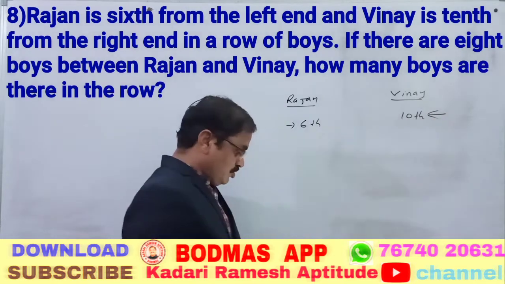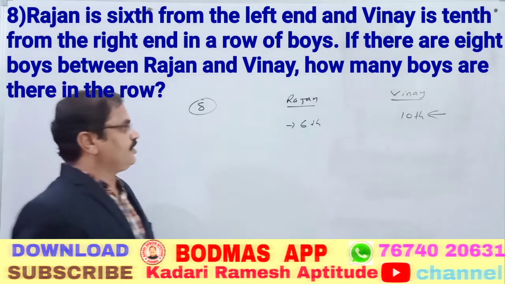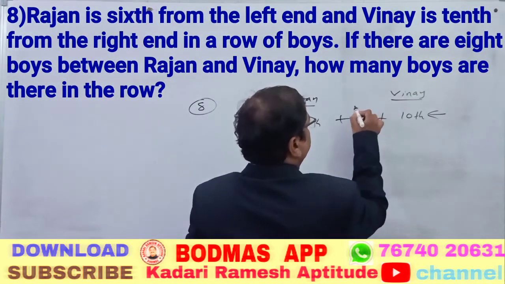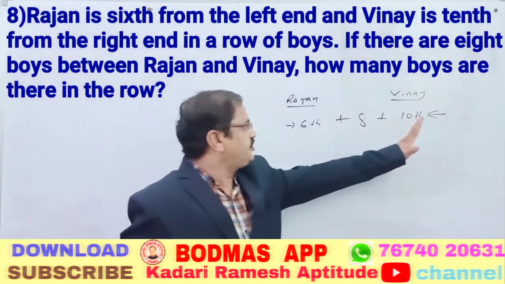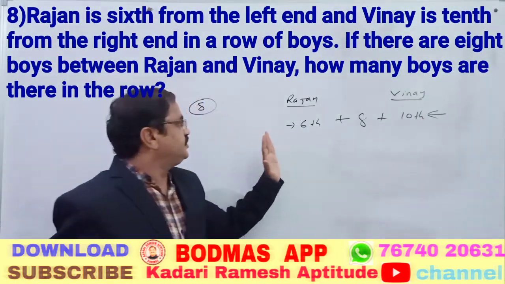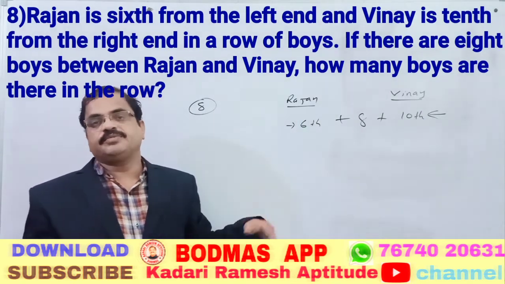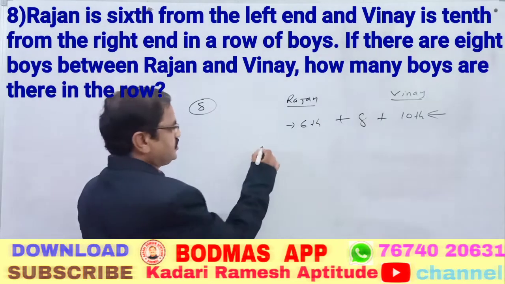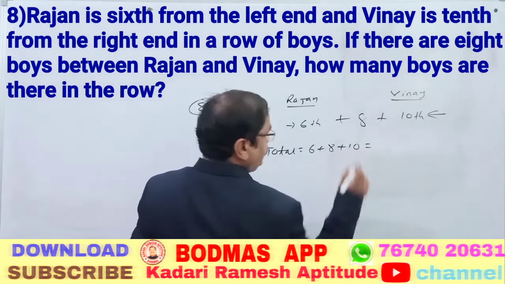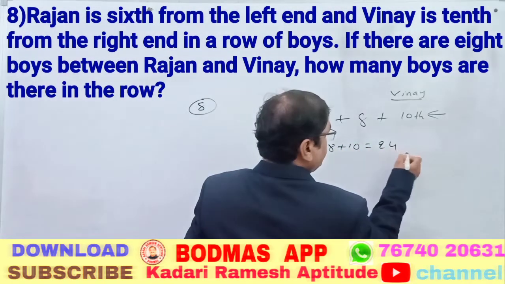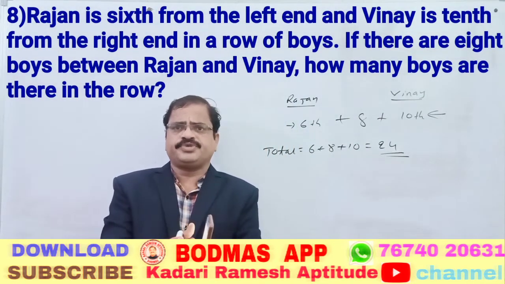So that is the row. If there are 8 boys between Rajan and Vinay, then how many boys are there in the row? Simple here. Vinay is 10th from the right, Rajan is 6th from the left, and 8 boys are in between. There is no overlap, so there is no interchanging; the total is asked directly. Total strength is 6 plus 8 plus 10. Directly the answer is 24.